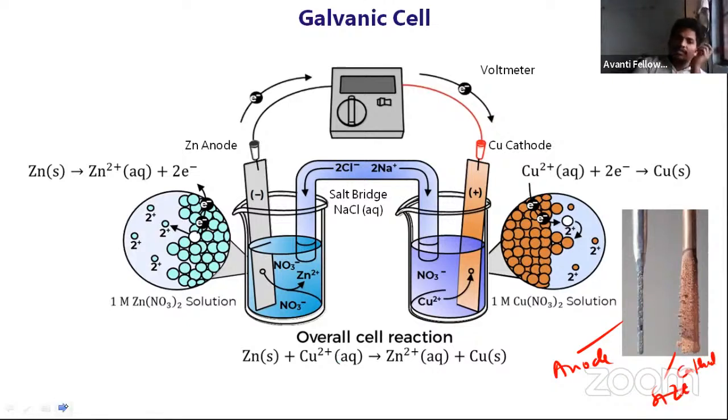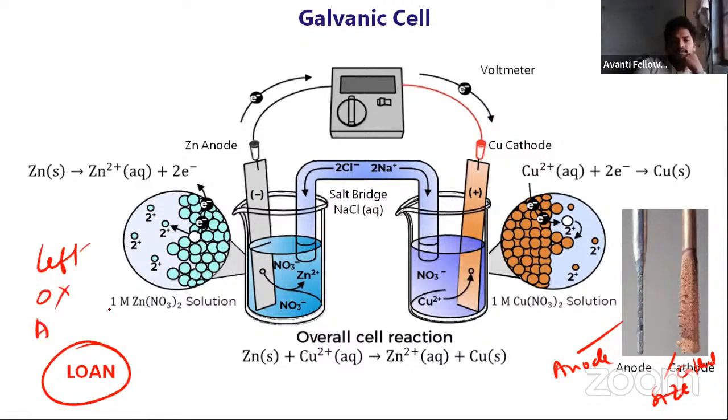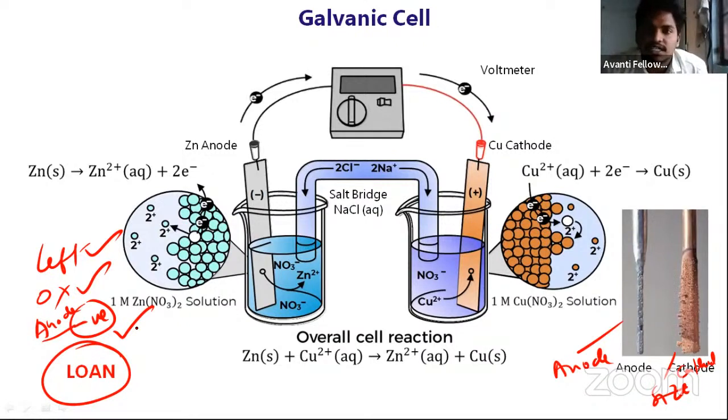To remember this, we are going to give you a trick called LOAN. What is the meaning of LOAN, sir? LOAN is Left, Oxidation, Anode, Negative. Left oxidation anode negative. What is left oxidation anode negative?